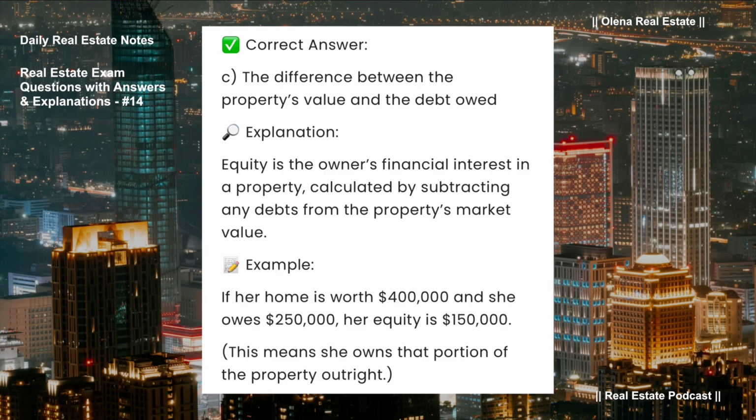Equity is the owner's financial interest in a property, calculated by subtracting any debts from the property's market value. For example, if her home is worth $400,000 and she owes $250,000, her equity is $150,000. This means she owns that portion of the property outright.